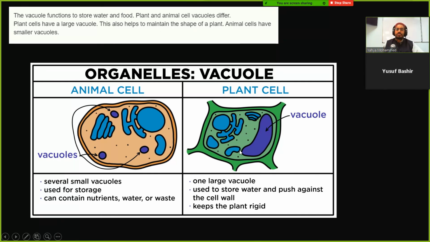So one of the reasons is that animal cells have skeletons and other kinds of things to maintain structure. Plant cells don't have that. What they often need is almost like water pressure to keep the plant upright, to keep it structured. For example, have you ever done the experiment where you take a piece of lettuce and put it in salt water, which, with osmosis, takes all the water away?